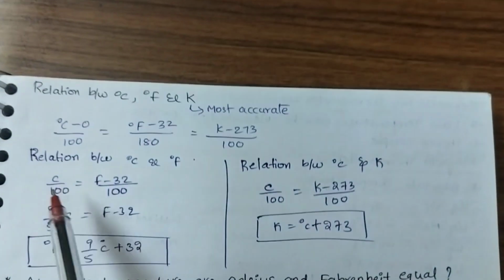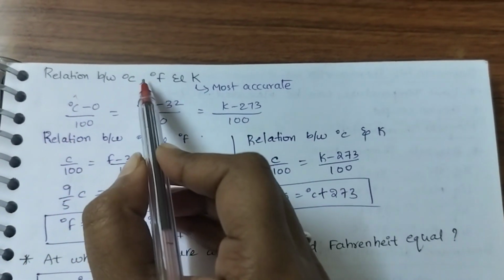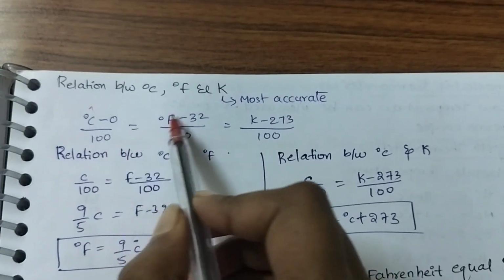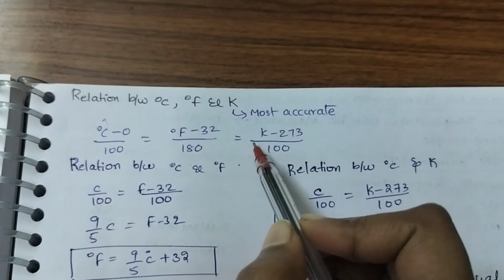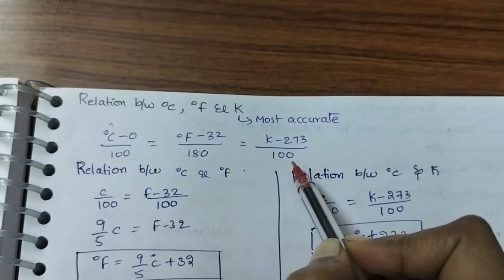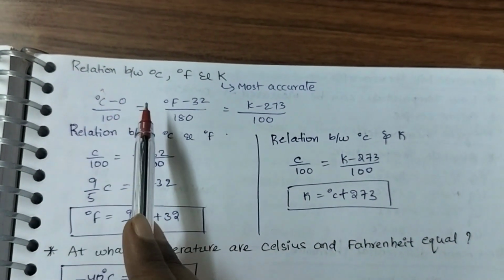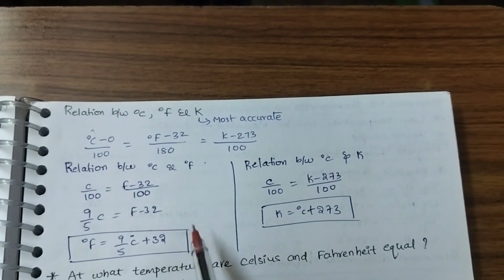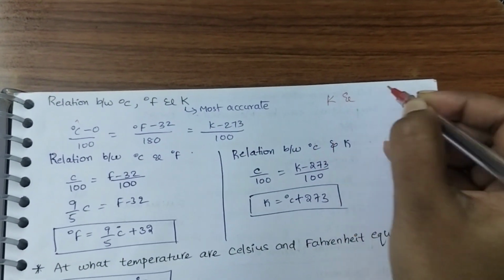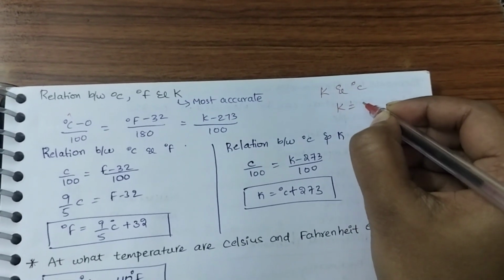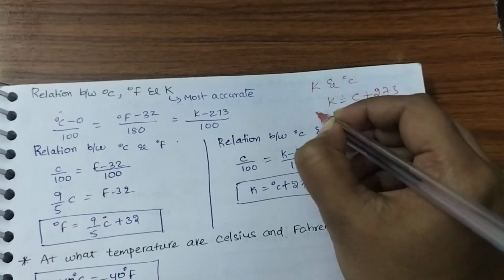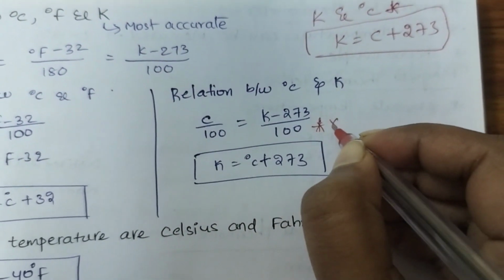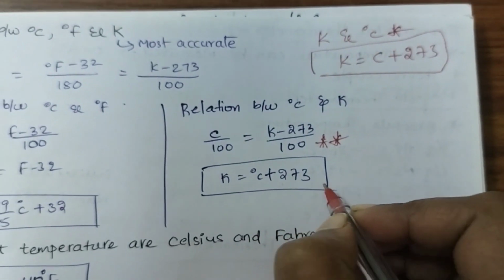This relation is very important. Relation between degree centigrade, Fahrenheit and Kelvin: (C minus 0) by 100 is equal to (F minus 32) by 180 is equal to (K minus 273) by 100. In exams, we frequently see the relation between Kelvin and degree centigrade: K is equal to C plus 273. This you have to remember, very important.